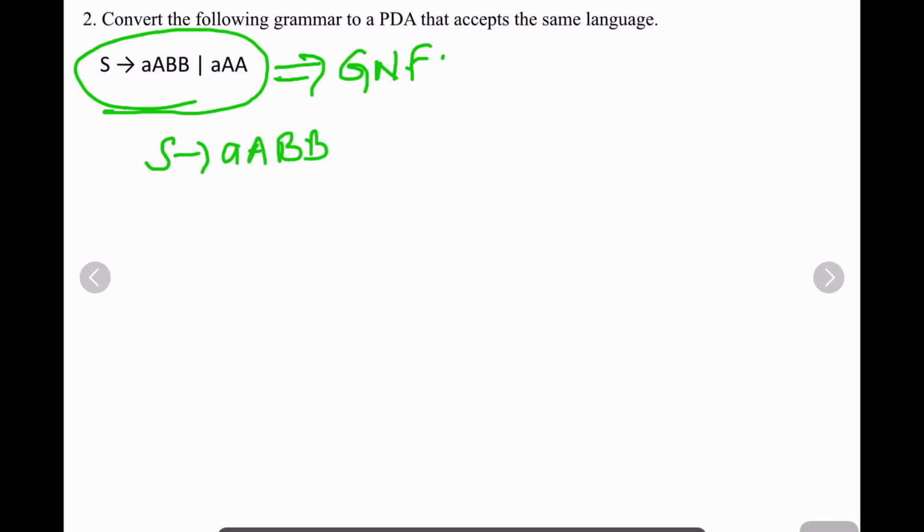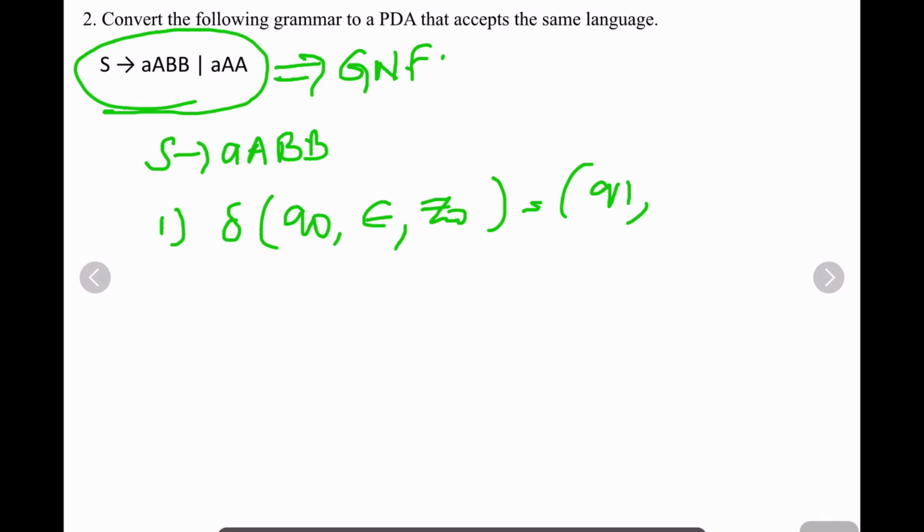Right? So what is step 1? Step 1 is without consuming any input, just push S onto the stack. Then how do you write it? Delta Q naught epsilon Z naught is equal to Q1, you change the state and push S onto the stack, since it is as per the procedure.